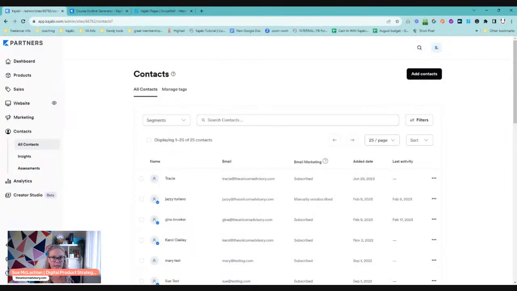The reason for that is Kajabi have had situations in the past where people have started free trials, imported massive lists, and just spammed everyone. And then you end up with a situation where Kajabi's sender reputation is being damaged because people have done this on a free trial. So they don't allow you to import a list on a free trial. You do need to be on a paid plan for that, but you certainly can migrate over.